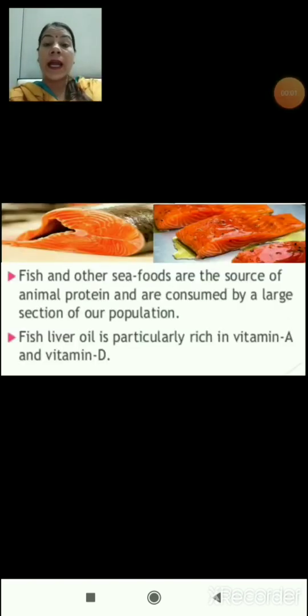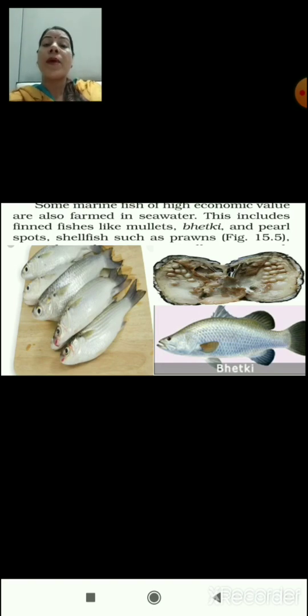Fish and other seafoods are the source of animal proteins and are consumed by a large section of our population. Fish liver oil is particularly very rich in vitamin A and vitamin D, and it has a great medicinal value. Some marine fishes of high economic value are also farmed in seawater.